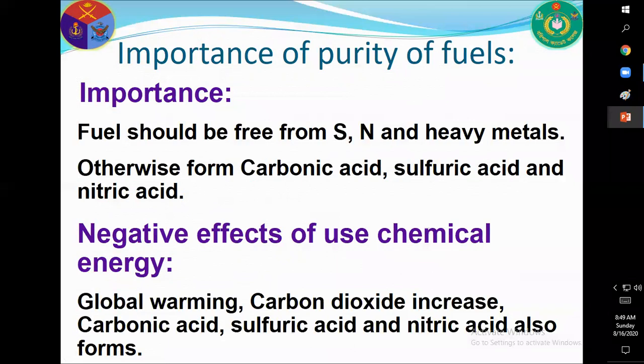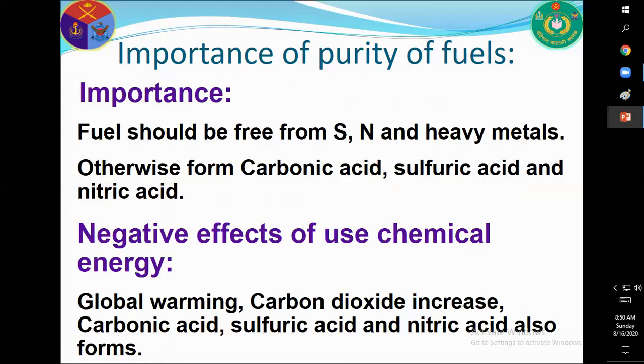Sometimes different elements present in fuel, suppose sulfur, nitrogen and heavy metals, create different problems by forming sulfur dioxide and nitrogen dioxide. After that, it forms acid rain. So the purity of fuel is very important. Fuel should be distilled before use and should be free from this type of elements and gases.